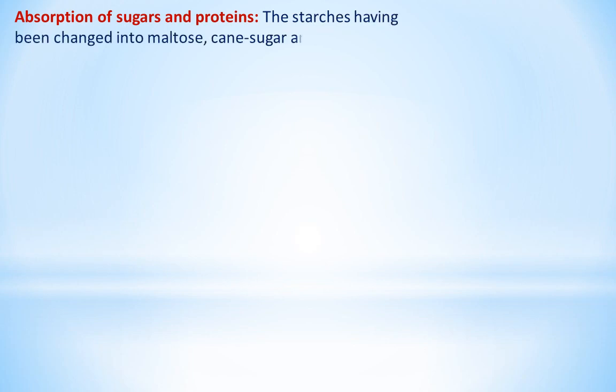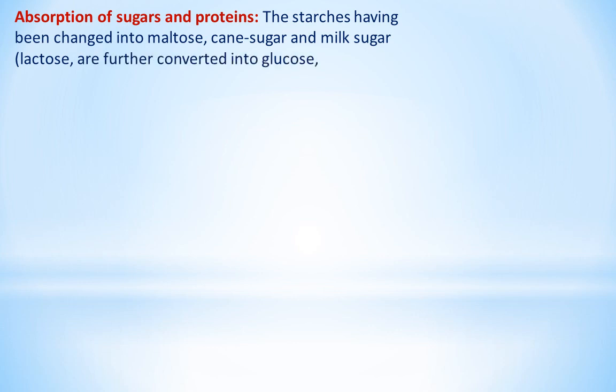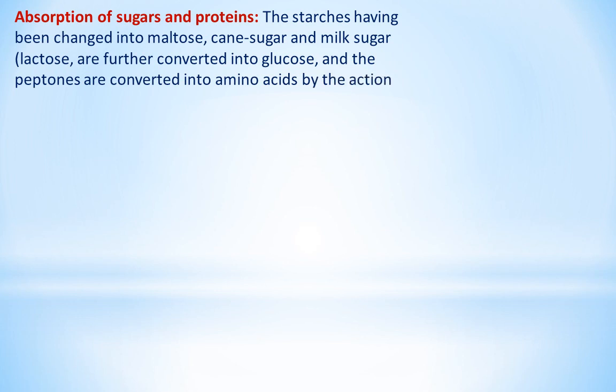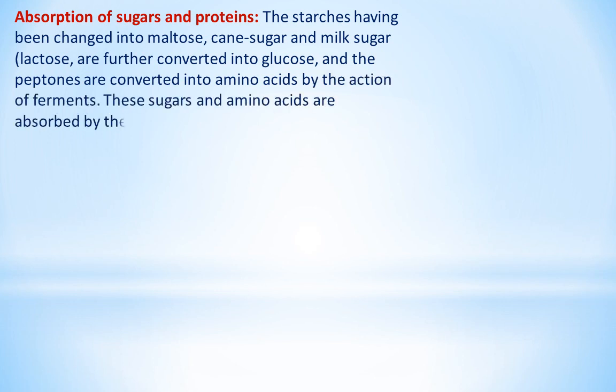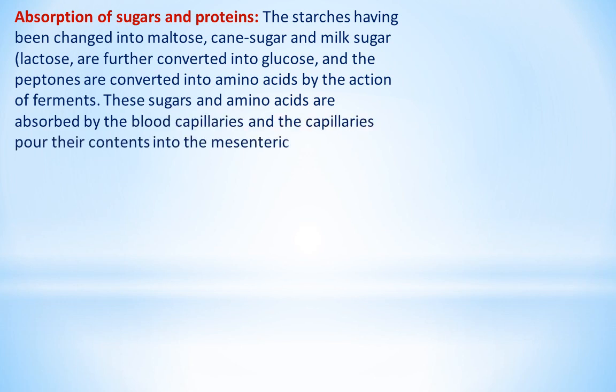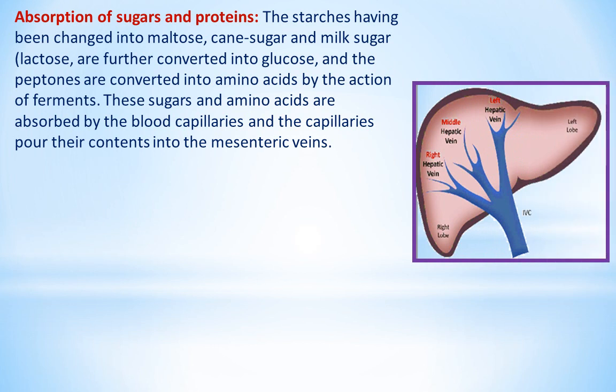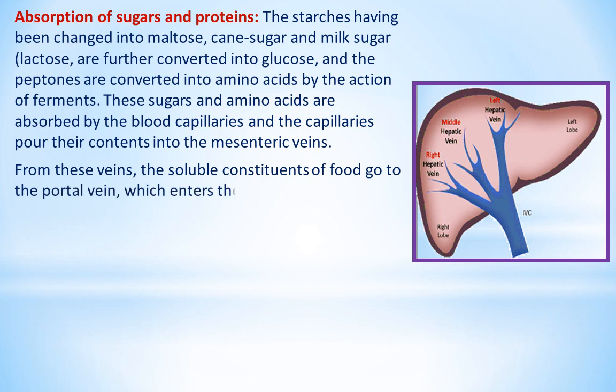Absorption of sugars and proteins. The starches having been changed into maltose, cane sugar and milk sugar, lactose, are further converted into glucose, and the peptones are converted into amino acids by the action of ferments. These sugars and amino acids are absorbed by the blood capillaries and the capillaries pour their contents into the mesenteric veins. From these veins, the soluble constituents of food go to the portal vein, which enters the liver.